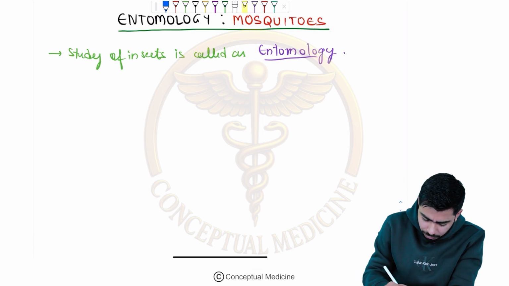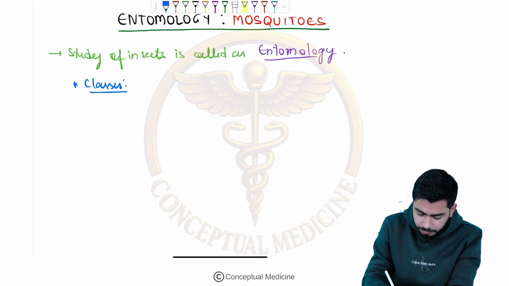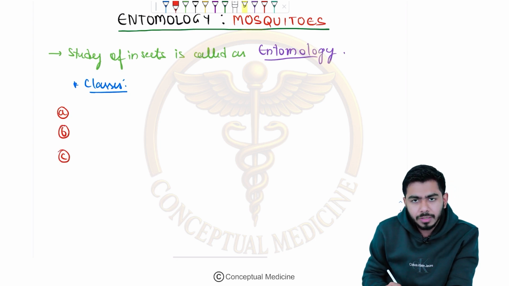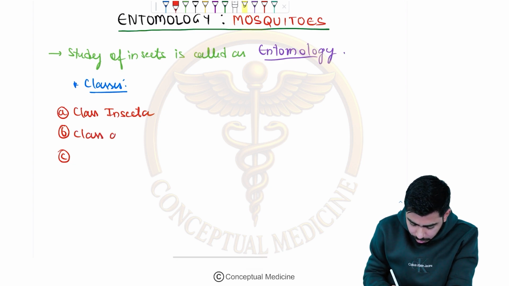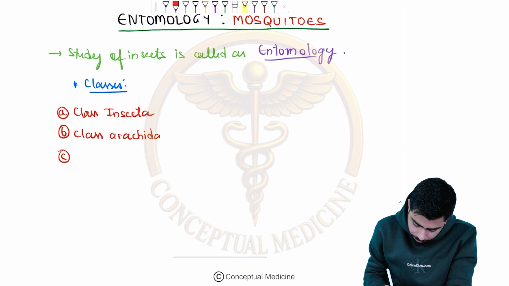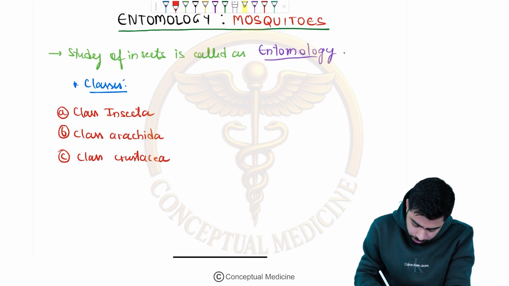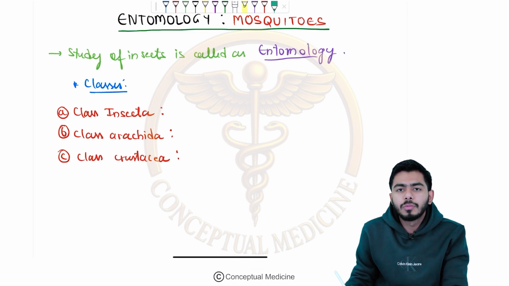So we might talk about the several classes in entomology. So here we shall talk about class 1. Okay, I'm naming them A, B and C, right? So class A could be the class Insecta, right? Then we might talk about the class Arachnida and the class Crustacea, right? If you talk about the class Insecta, in the class Insecta itself we are reading about the mosquitoes, right?